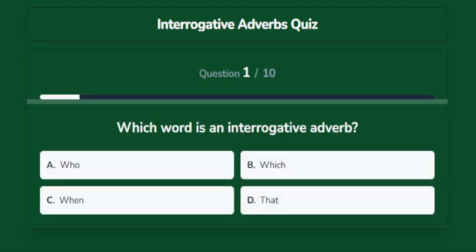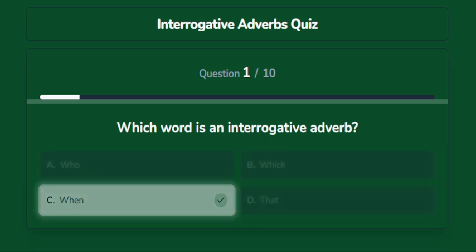Which word is an interrogative adverb? Options are A. Who, B. Which, C. When, D. That. The correct answer is when.